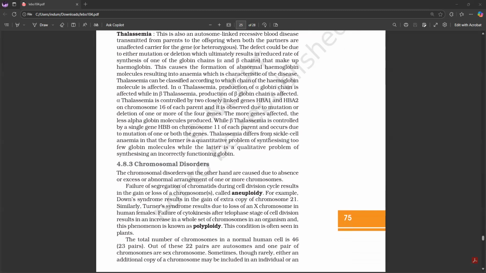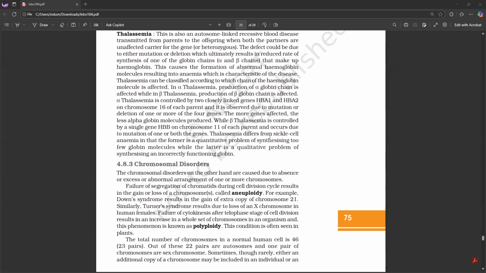Thalassemia. This is also an autosome-linked recessive blood disease transmitted from parents to the offspring when both the partners are unaffected carriers for the gene. The defect could be due to either mutation or deletion, which ultimately results in a reduced rate of synthesis of one of the globin chains that make up hemoglobin. This causes the formation of abnormal hemoglobin molecules, resulting in anemia, which is characteristic of the disease. Thalassemia can be classified according to which chain of the hemoglobin molecule is affected.